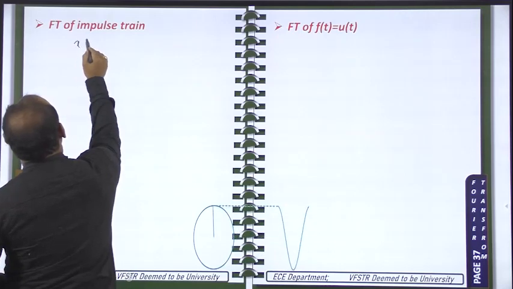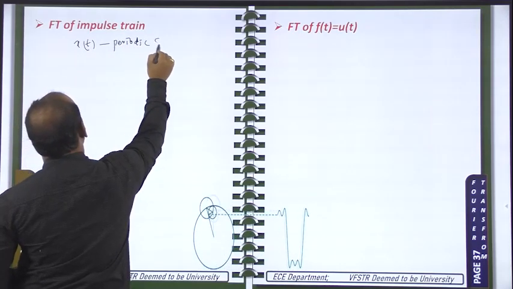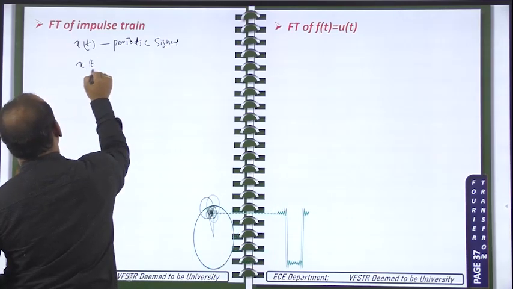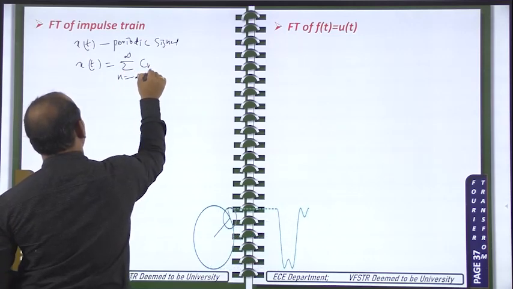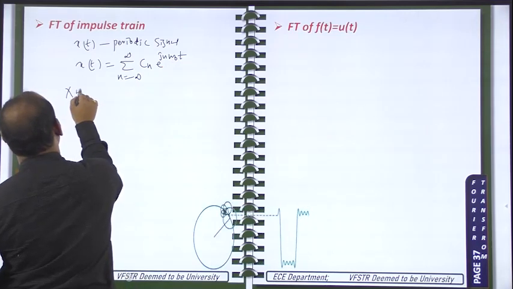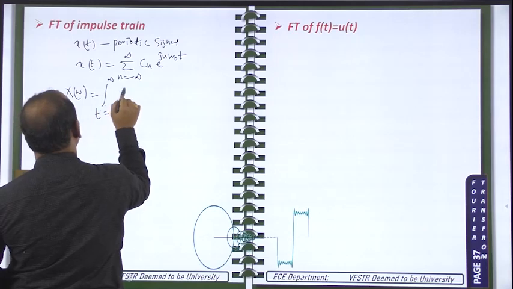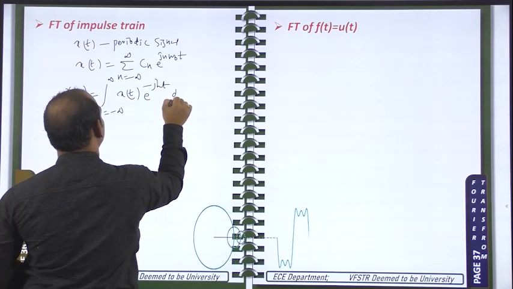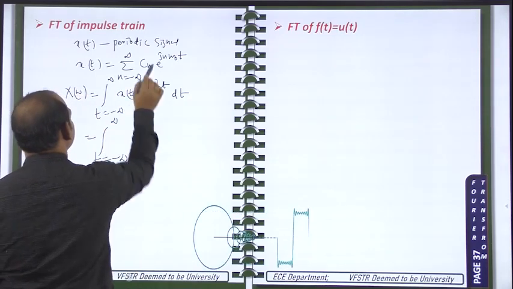you assume x of t is a periodic signal. Because it is a periodic signal, we can write the exponential Fourier series representation for it, and I am going to calculate the Fourier transform of this. So in place of x of t, I can substitute this.